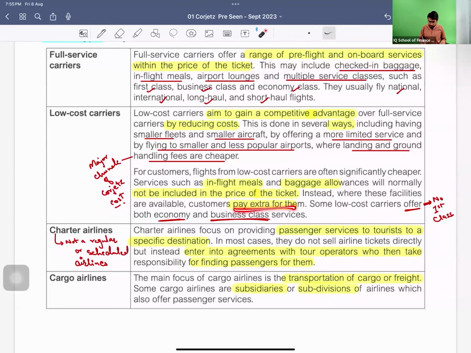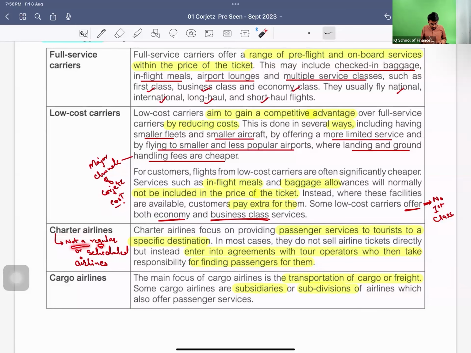And they only offer economy and business class. Obviously, in first class you give extra, lavish kinds of services. So how can you operate on the low cost model if you are working on the first class model? That is why, by nature, the first class option would not be available here.